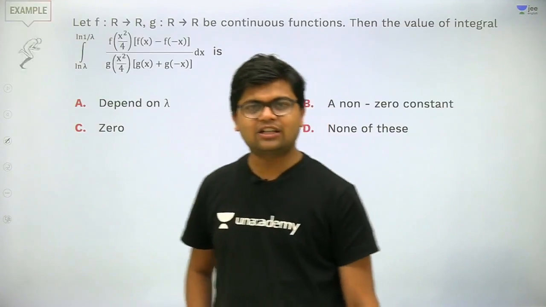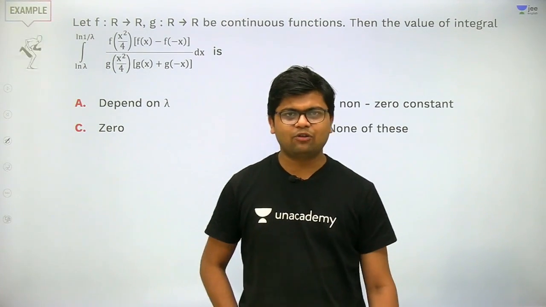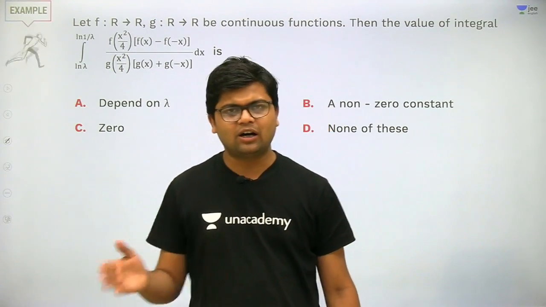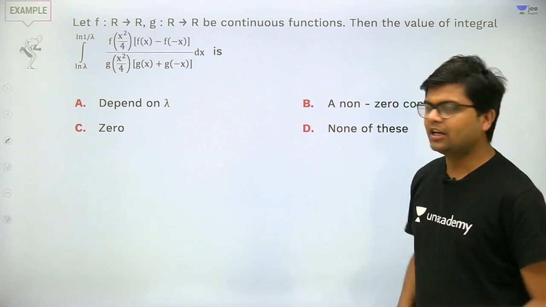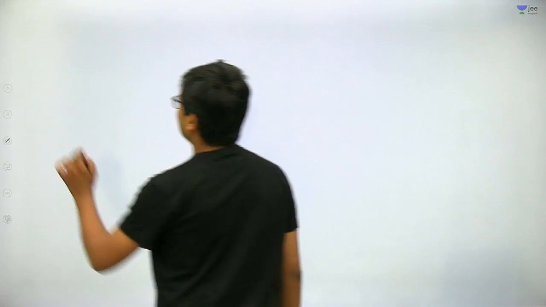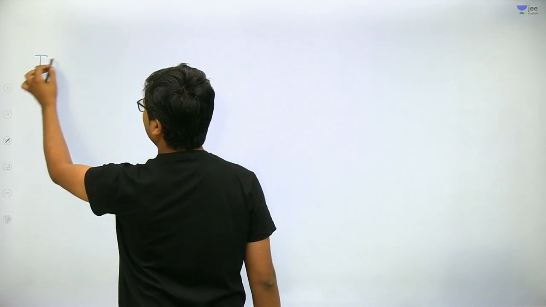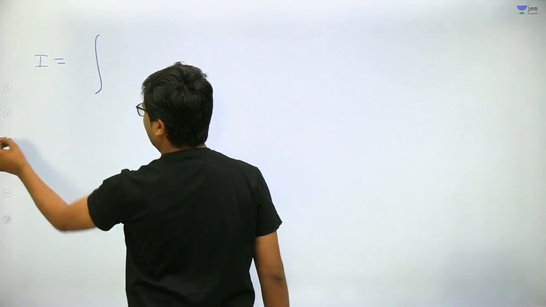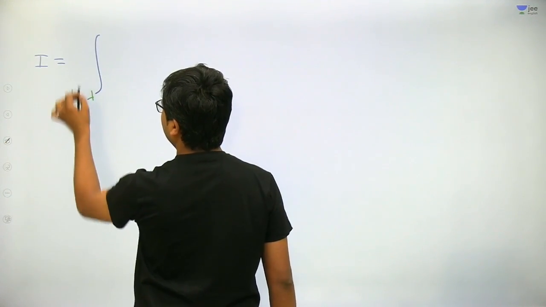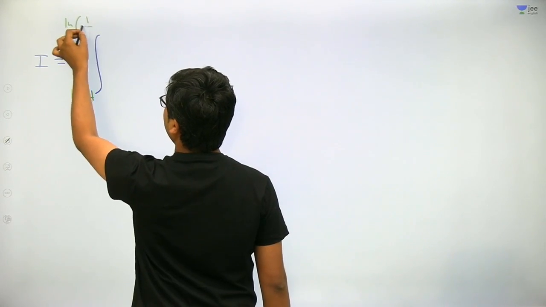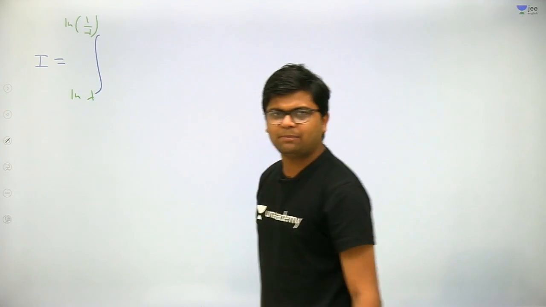Very good. So let's start with the next question. Let f: R to R, g: R to R be continuous functions. Then the value of this integral, let me write this integral first. So let the value of this integral be I, and it can be written as the integral from ln lambda to ln of 1 upon lambda. These are the limits. Got my point, everybody?